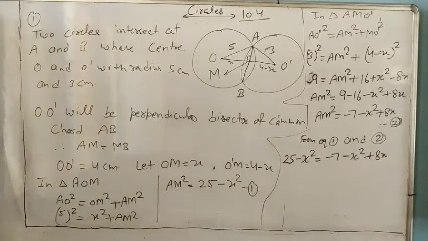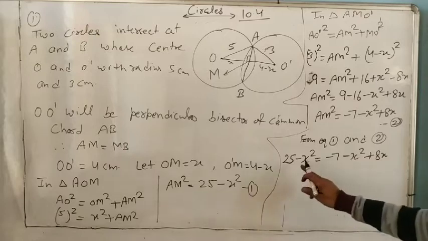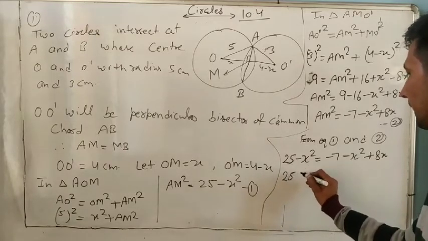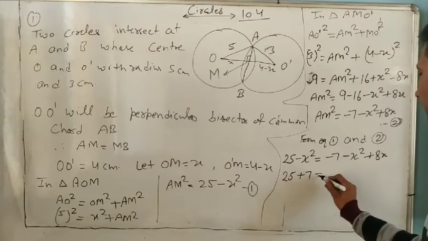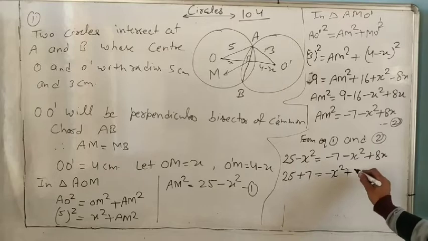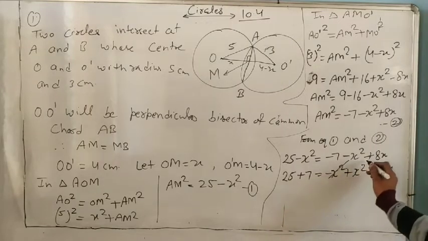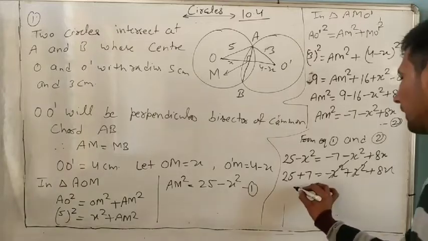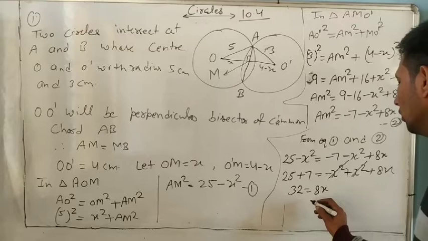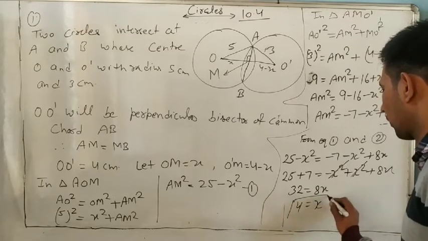Like terms on one side: minus x square and x square cancel. 25 plus 7 is 32, equal to 8x. So x equal to 4.